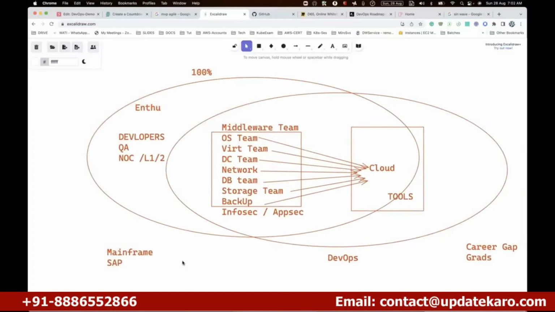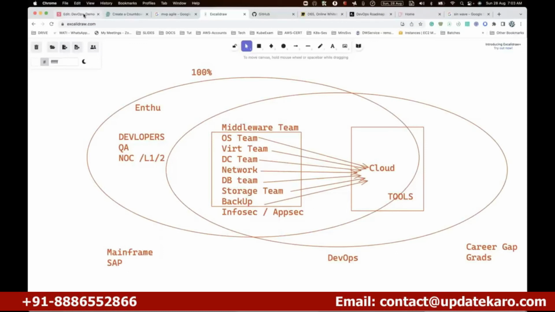You're making a career choice here. I'm not the right person to give you a career choice, because I'm a marketing guy and I'm trying to sell my course. It shouldn't work out that way. So you think about why you're coming to DevOps, what reasons you have. If you make up your mind that yes, I want to go with DevOps only, then I'll give you 100% from my side to make you a DevOps engineer. That is the idea.